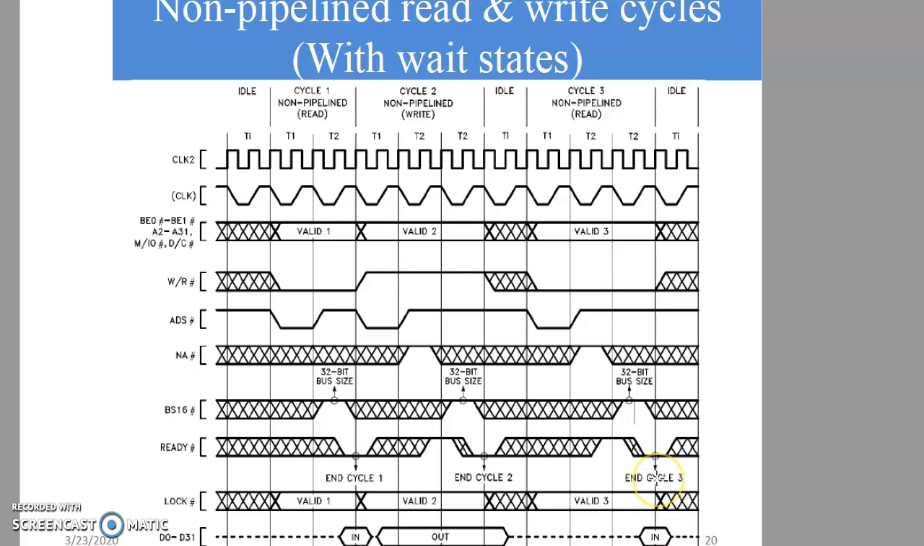So cycle 2 and cycle 3, remaining signals will remain same. When it's a read, W/R bar will be low. When it's a write, W/R bar will be high. In the first burst state, ADS bar will be made low, which indicates that valid address has been loaded in the address bus. BS16 bar is high, so it indicates a 32-bit data transfer. So the remaining signals will remain similar. Only because of the change in the ready bar value, there will be a wait state which gets introduced in the machine cycle or bus cycle diagram.